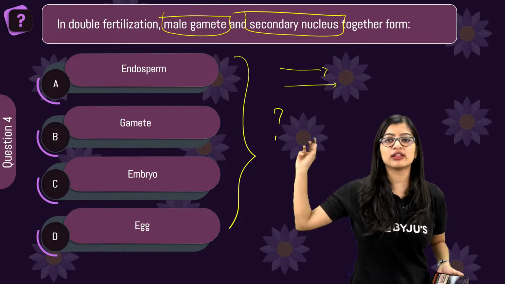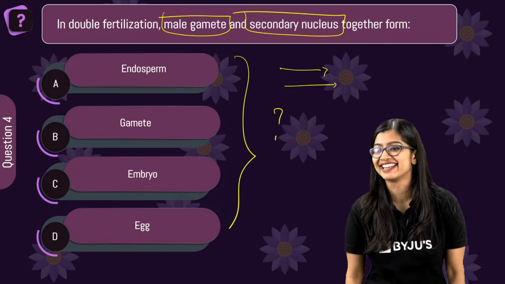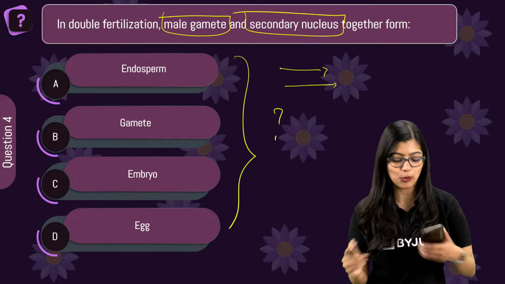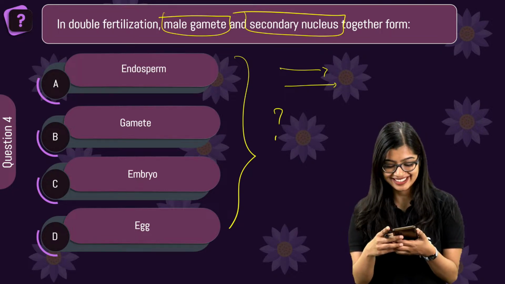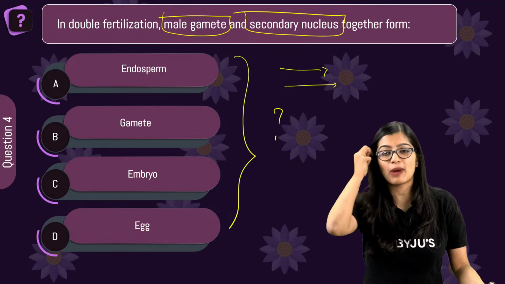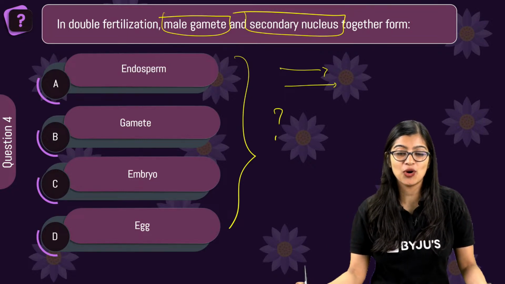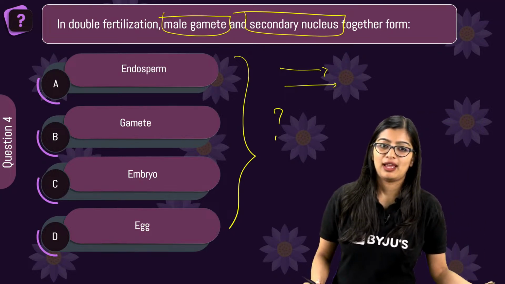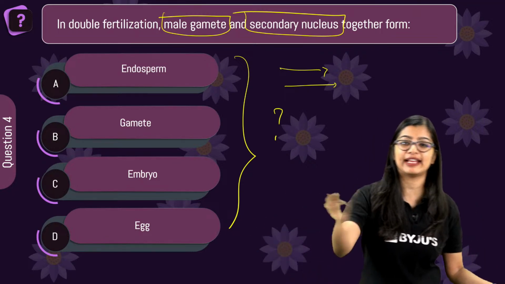All right, everybody on the screen. In double fertilization. I think by the time Ravi puts the poll, they'll be answering. You can answer in the poll as well. Okay, Ravi has added it. So you can answer me in the poll for those of you who are getting it. Very good. I'm going to give you 5 more seconds and we'll wind up. This will really help you then if you're taking NEET Bio, right? Very good. So I'm going to wind this up in 3, 2, 1 and let's close the polls.